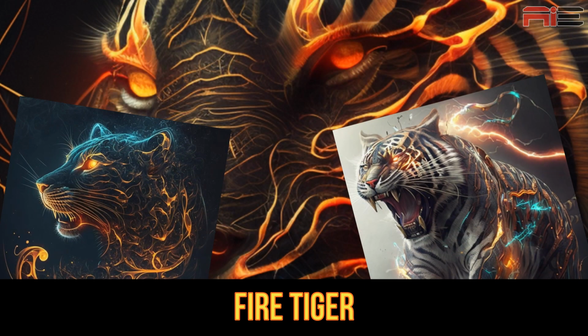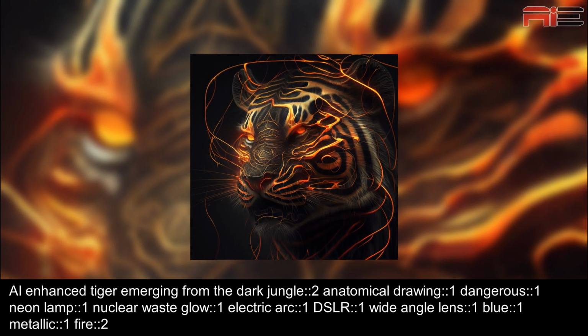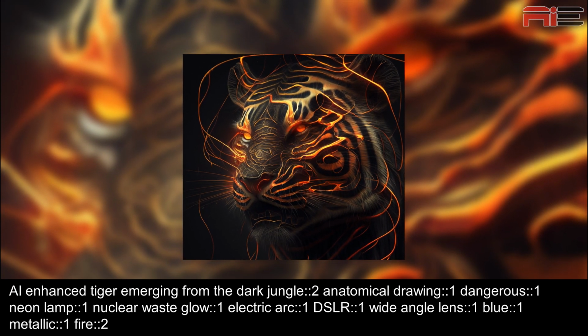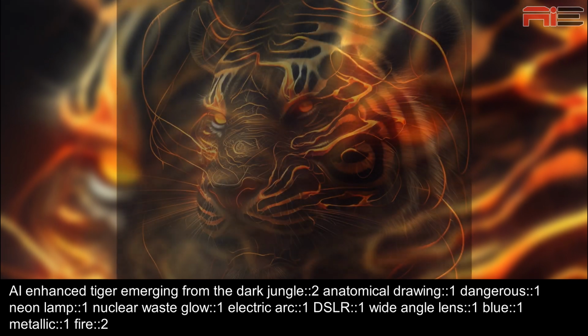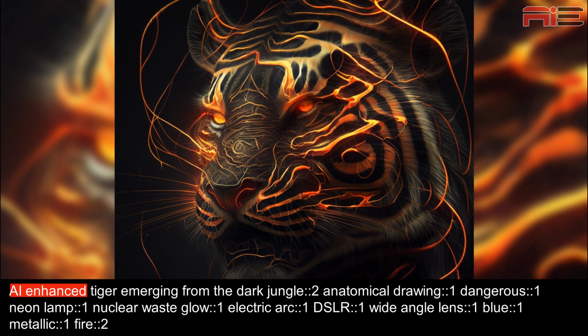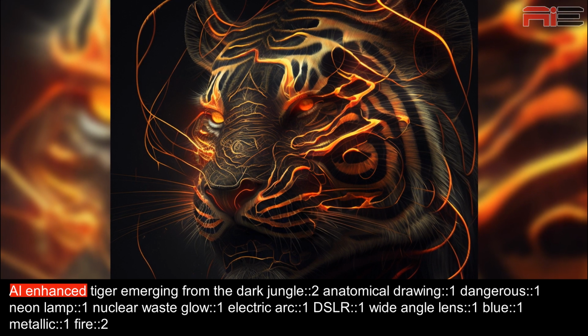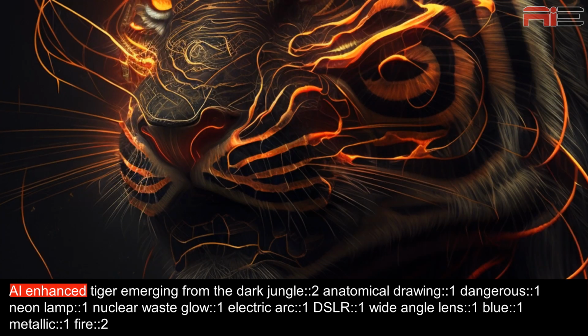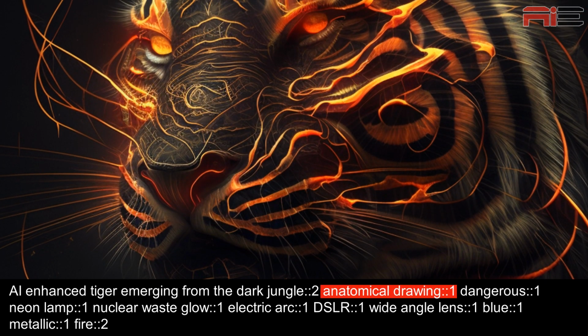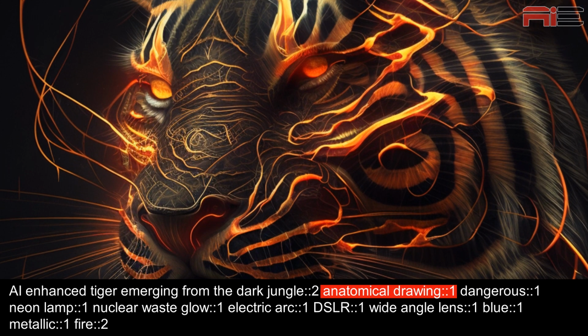Fire tiger. This text prompt describes an image of a tiger emerging from a dark jungle. I included AI enhanced to set the overall theme for the image. I wanted the tiger to be depicted in a realistic and anatomically correct manner, hence the keyword anatomical drawing, with a weight of 1, indicating the level of detail needed.